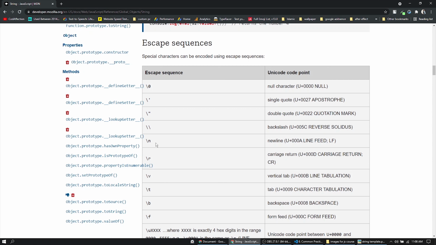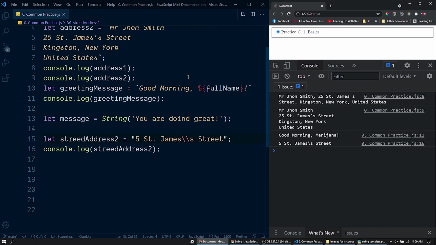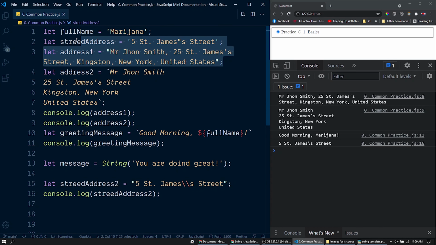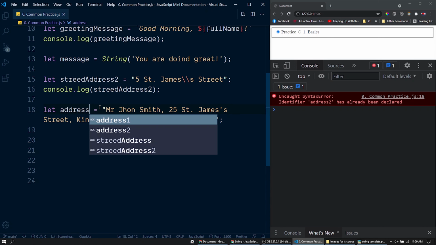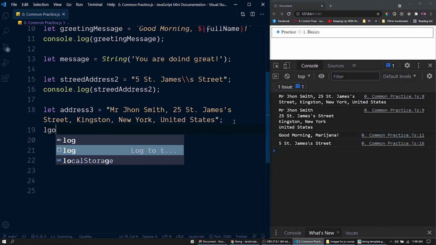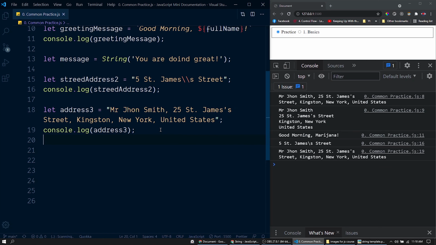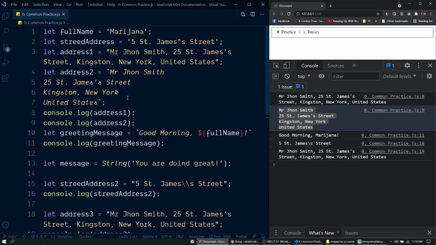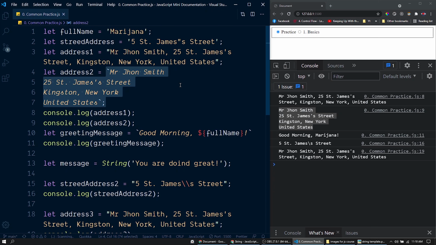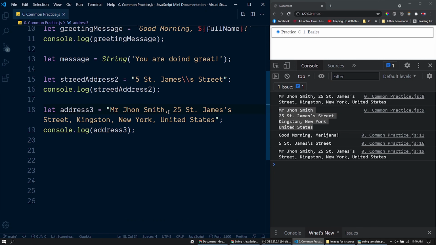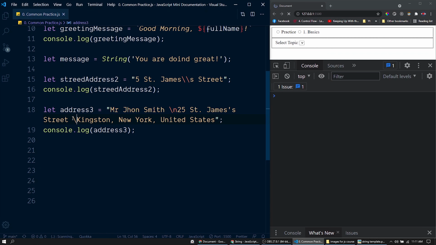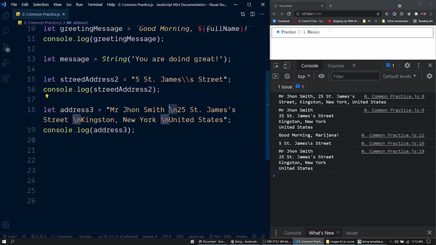Now let's discuss one of the common escape sequences, which is new line. For that, I will be copying this address variable from here and let's paste that here. I will rename this variable as address3. Let's print the value here. In order to split the same string into multiple lines, we have used template strings here. You could do the same using the new line escape sequence. So after this name, we need a new line. So backward slash n. So here we have a new line. Let me add the rest of the new line characters here. So this new line escape sequence can be used to put line breaks in between the string.